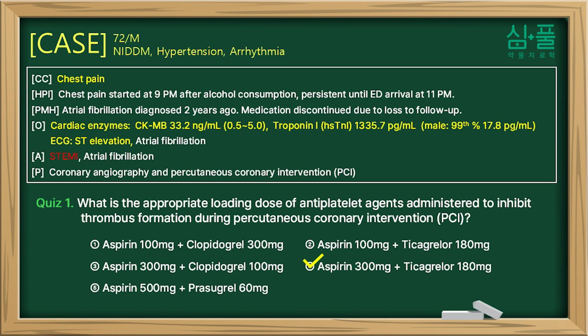Historically, the clopidogrel 600 milligram loading dose was standard. However, considering the potential increase in bleeding risks, the latest guidelines now recommend a range of 300 to 600 milligrams, tailored to individual patient characteristics.